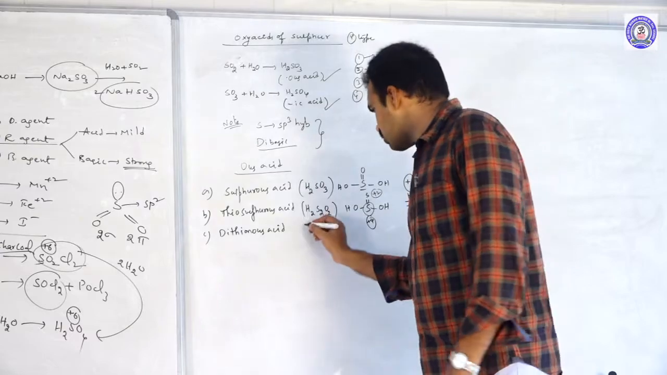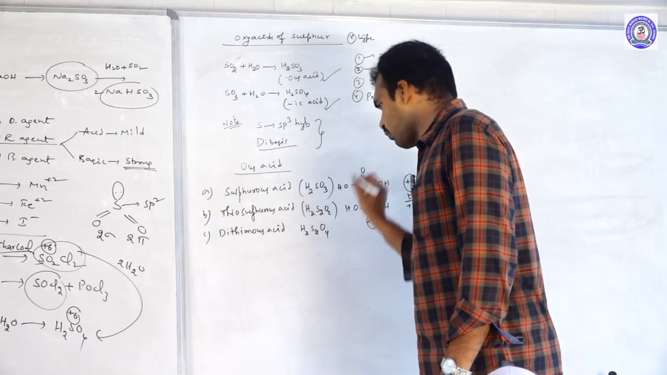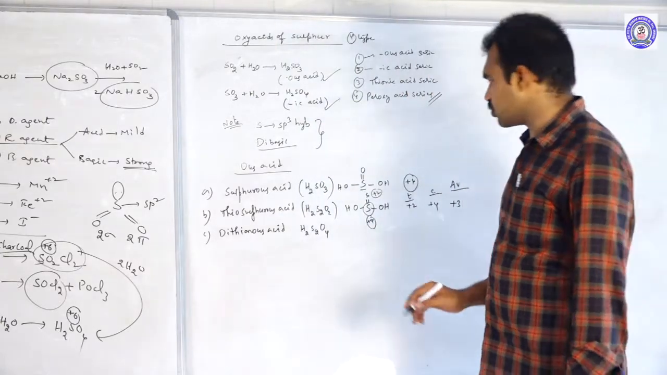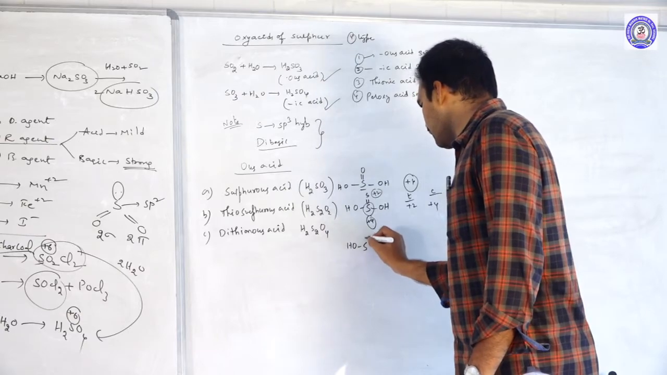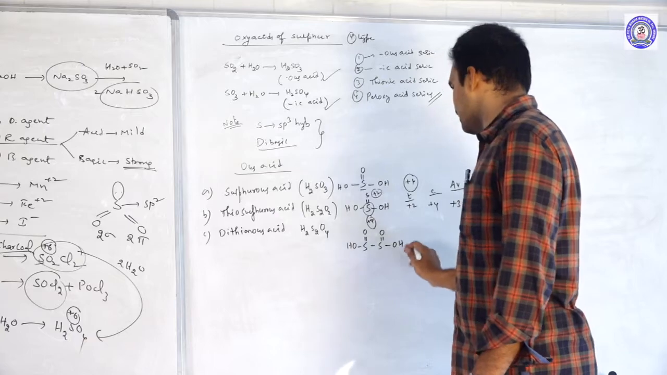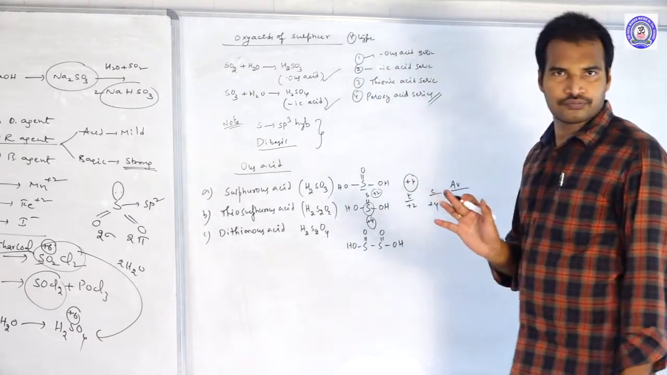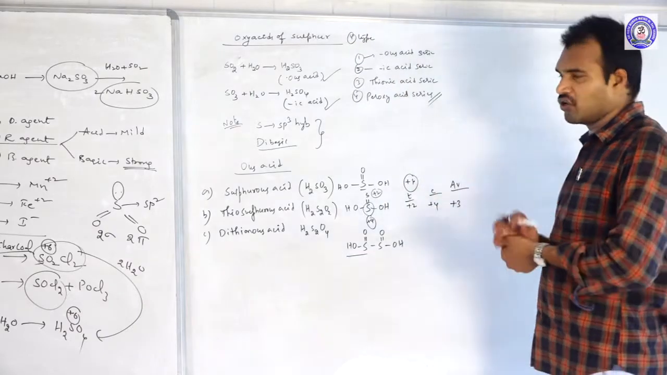Dithionous acid. This is H2S2O4. So what is the structure of this one? OH, S double bond O, S double bond O, OH, H2S2O4. Okay, so this is thionous acid. How many sulfurs are there? Two are there. So that is a dithionous acid.